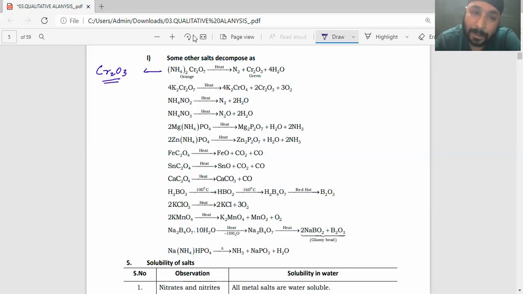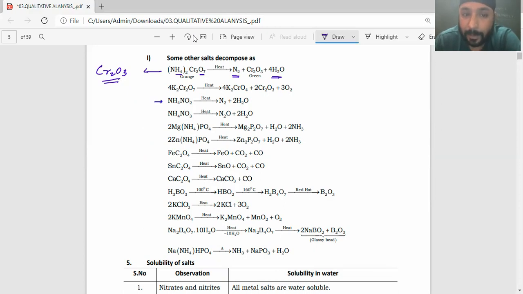I told you a shortcut to extract water, right? Now, how many hydrogens do I have? Eight. Eight hydrogens require four oxygen. If it is requiring four oxygen from this oxygen, I'll be getting 4H2O. None of the oxygen is left over, only two nitrogen left. So I'm getting nitrogen gas. So I'm getting Cr2O3, which is green in color, water, and nitrogen gas comes out over there.